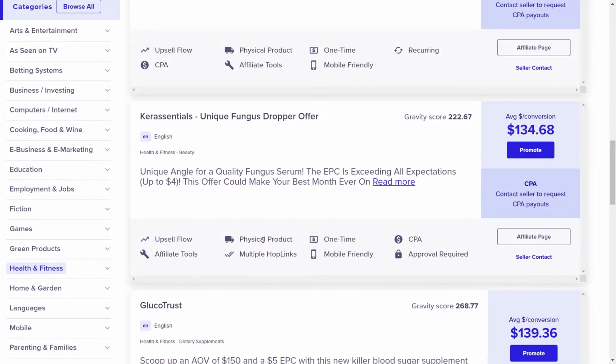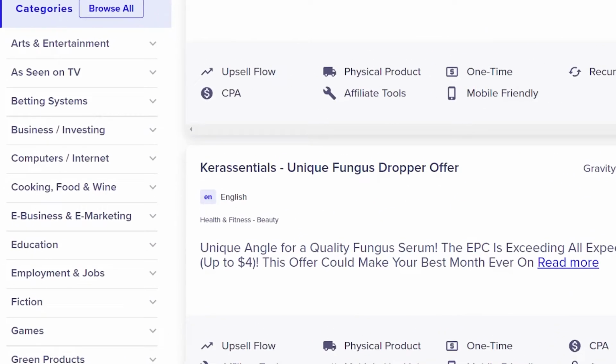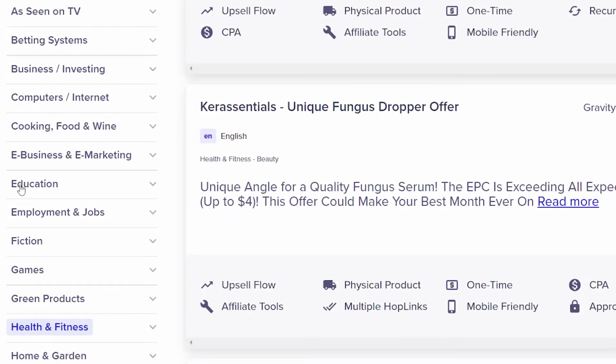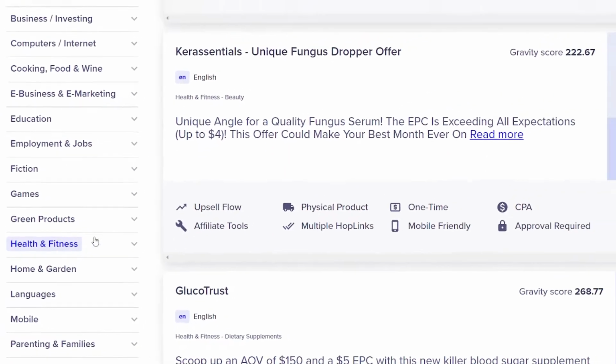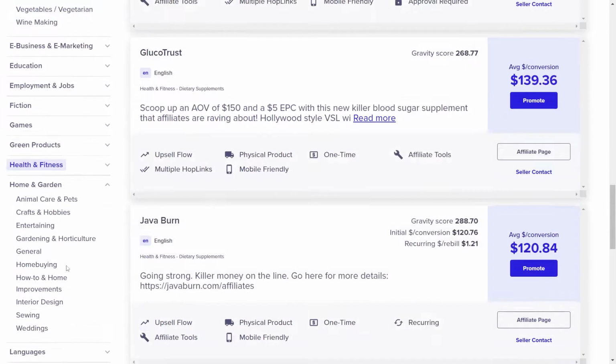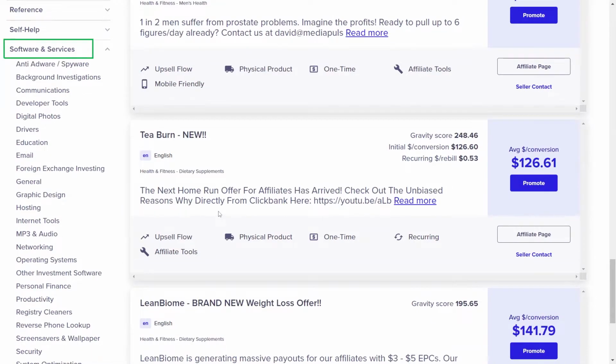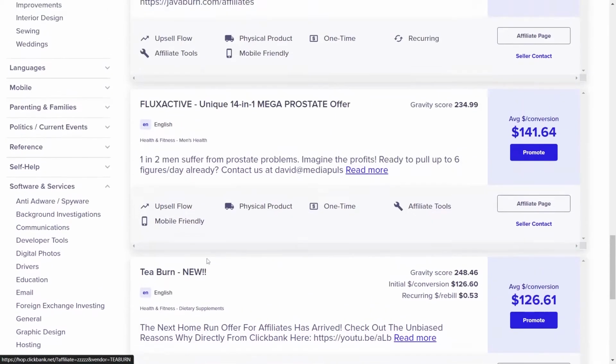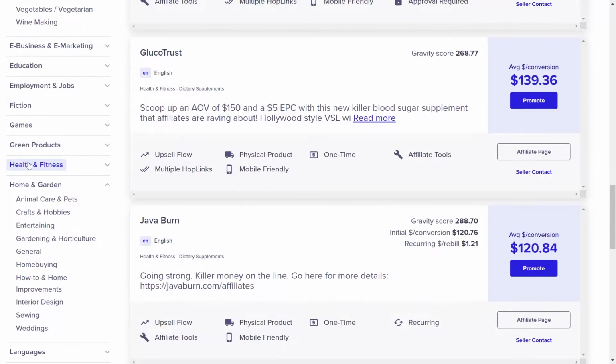Step number 1. First and foremost, I advise picking a niche, sticking with it, and concentrating on it. This is important when creating content, since you don't want to develop an audience around a particular niche, because it's challenging to promote, for example, the cooking and food niche, and then go and post a video about home and garden, or software and services the following week. Stick with a specific niche and exercise patience to build a quality audience around it.